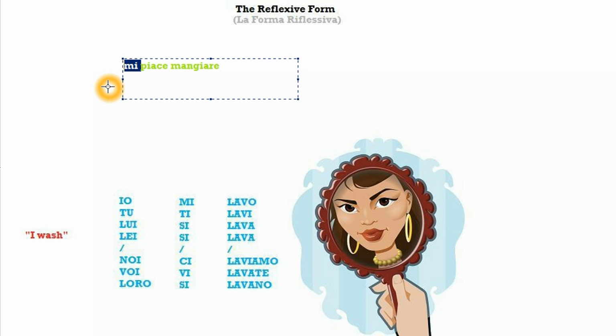Mi is another pronoun that we haven't covered yet. It's called indirect object pronoun. It means to me. So basically, translating literally, this sentence means eating seems nice to me. And this is what you say in Italian to say, I like eating. I like to eat. That's what you would say in English, I like to eat. But translating literally it is eating seems nice to me. Therefore, due to the fact that the subject and the object are not the same, this isn't reflexive.